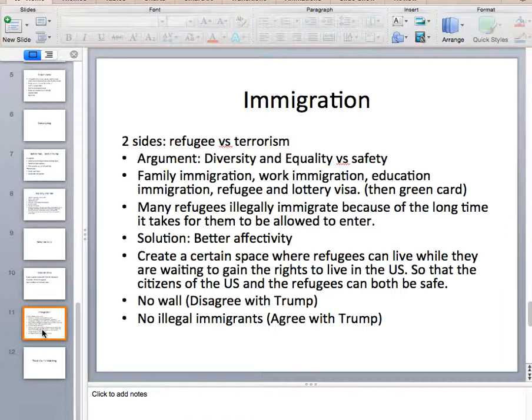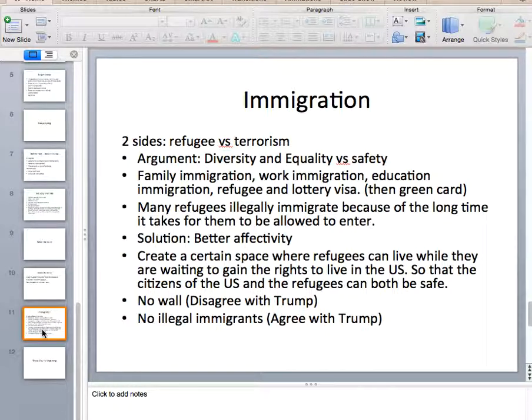Now, many refugees illegally immigrate because of the long time it takes for them to be allowed to enter because of the long process of immigration. Now, this will put them in danger, so they'd rather just illegally immigrate for safety. Now, my solution is to make better effectivity, meaning that it's easier for a person to gain the rights to stay in the United States, but at the same time make sure that they still have a thorough background check.